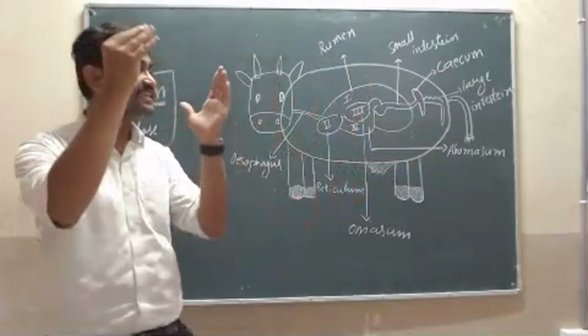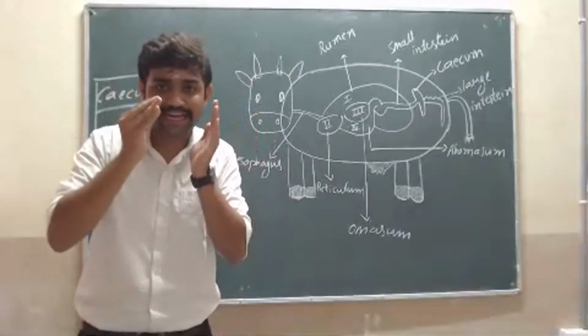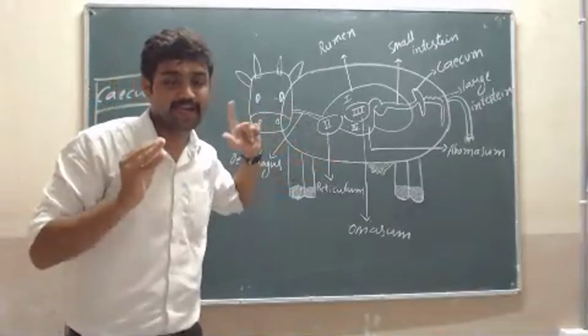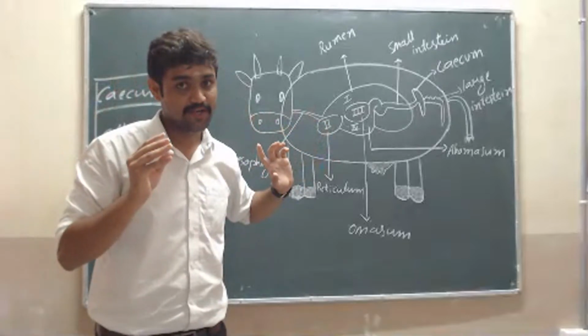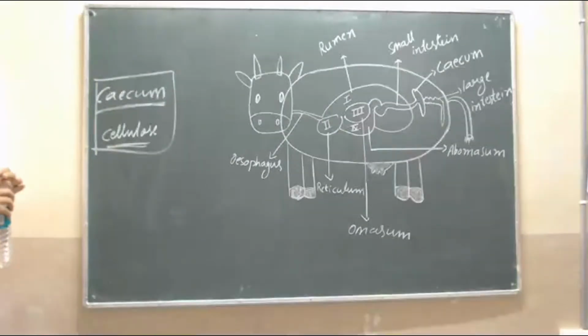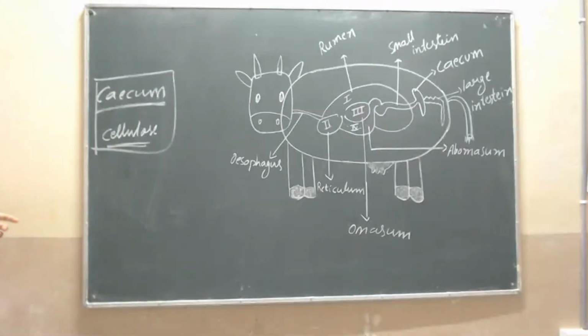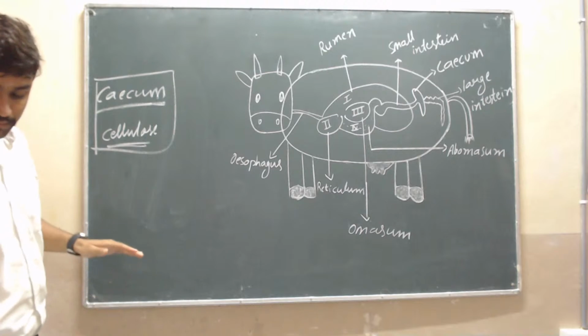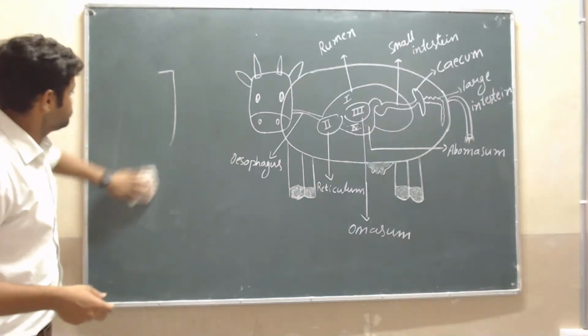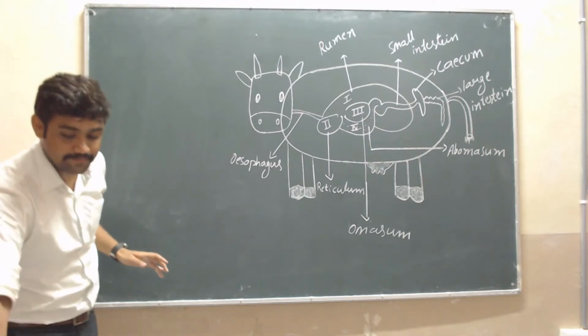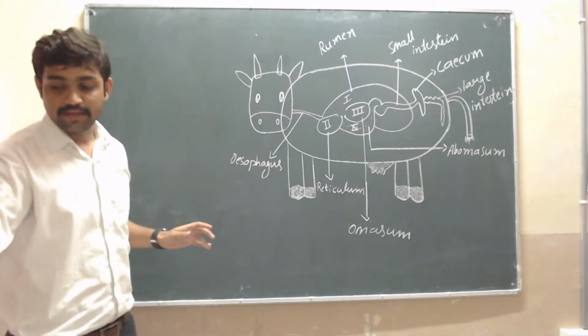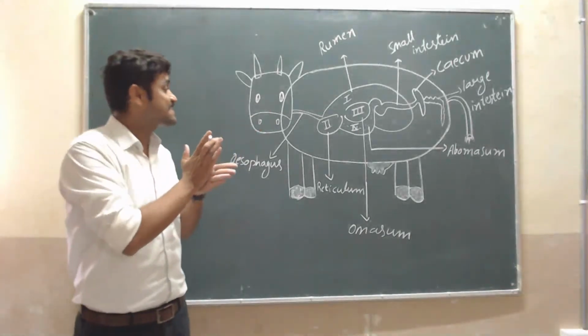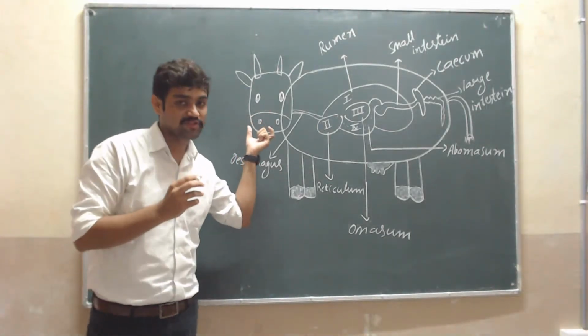Now we can see how the grass is digested in the cow or other grass-eating animals. Okay, let's start. First, digestion starts from the mouth, isn't it?